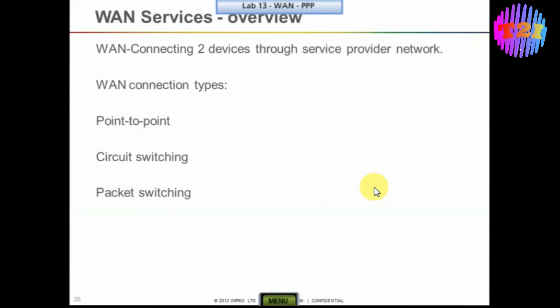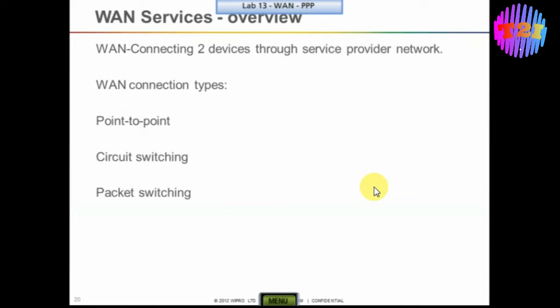The second technology that we normally use is circuit switching. Circuit switching normally requires a call setup to occur before the information can be transferred. It is almost like using our landline with the help of a PSTN connection. Before you want to talk, you have to establish a connection with the remote device. Once the call setup has been established, then you can transfer the data. The session will be torn down once the data transfer is completed.